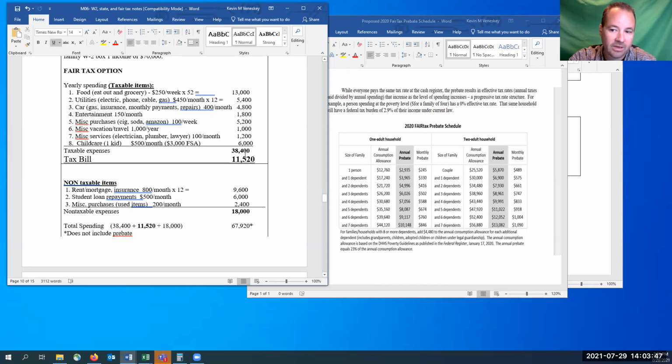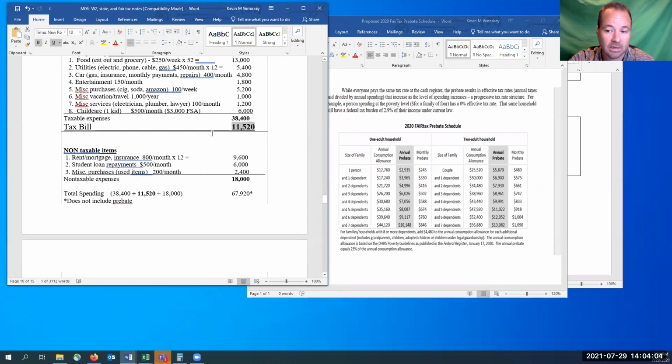When you add up everything here, I have that this family spends $38,400 in taxable goods. So therefore, when they go to the register or get a bill in the mail, total, they're going to pay in tax $11,500. Now that $38,000 doesn't include these non-taxable items that you're still going to have to pay on. So when you pay for your rent or your mortgage, that would not be taxable. I'm going to assume an average of $800 a month. Some people are higher, some are lower, just an average.